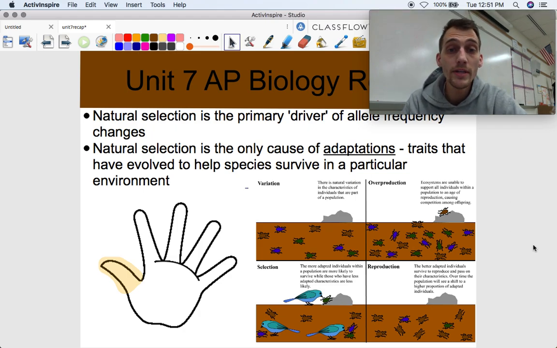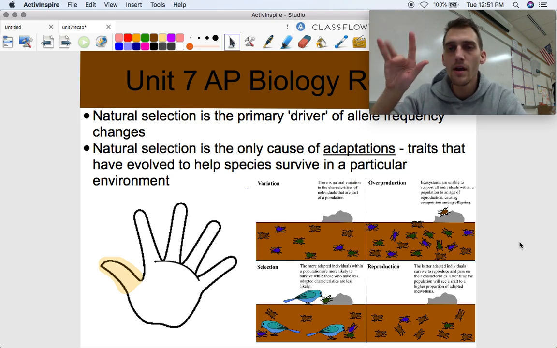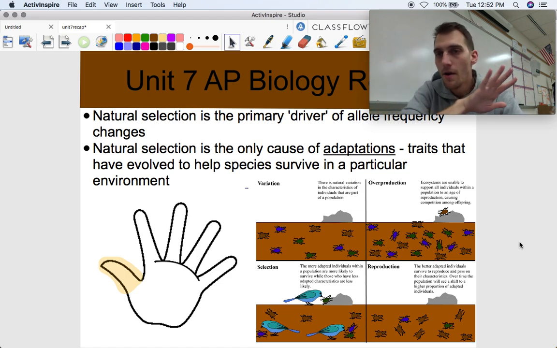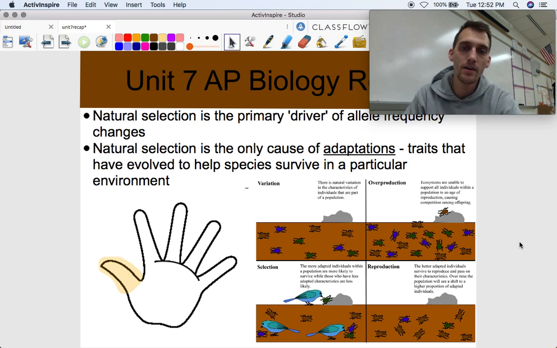Natural selection is the only cause of adaptations, and adaptations are traits that have evolved to help species survive in a particular environment. So none of the other fingers, especially not artificial selection, well, artificial selection isn't one of the fingers, but still, none of the other reasons allow adaptations to evolve.